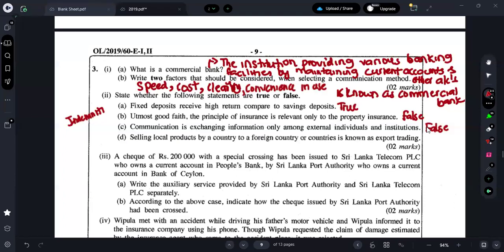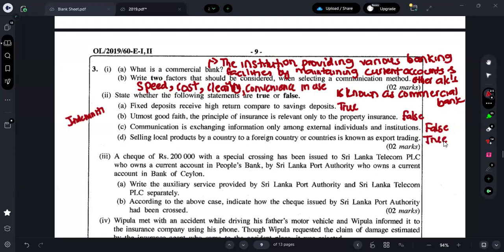Here they are mentioning that communication is only related to external. No, even if it is internal, we consider it as communication. Therefore, it is false. Next one is what? Selling local product by a country to a foreign country or countries is known as export trade. If Sri Lanka is selling something, definitely we are exporting it. Therefore, it is what? True.